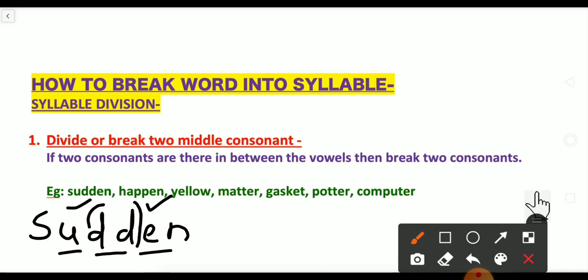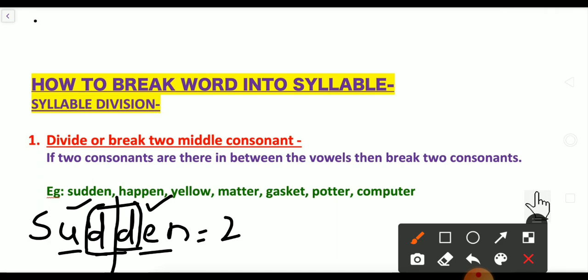Yes, these are consonants. So we have to divide in between them. So we are dividing from here. What is the pronunciation? Sud-den. Okay? Sudden. Got it? So here you can say that there are two syllables. Got it? That is how to divide.